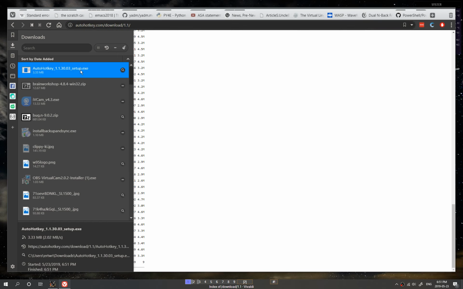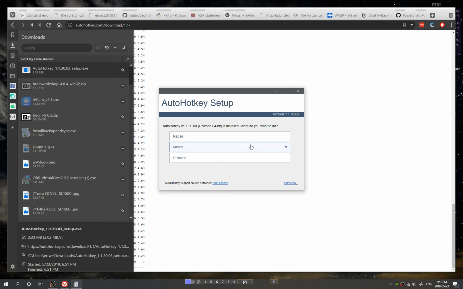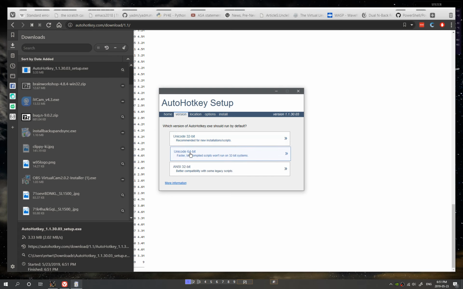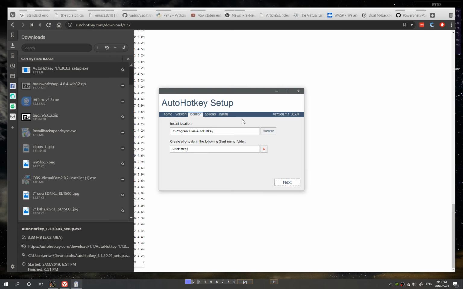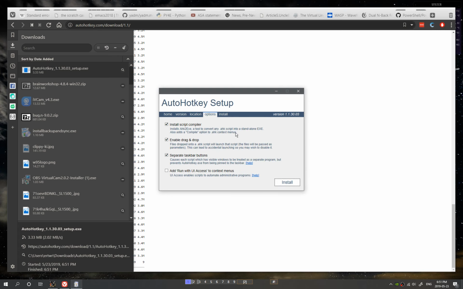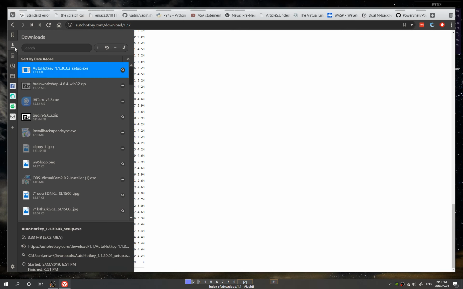I'm not gonna install it till the end because I already have it installed, but I'm gonna modify it. I'm gonna select the 64 bits version for me, select where I want to install it, the options, and press install. In this case, no, because I already have it installed.